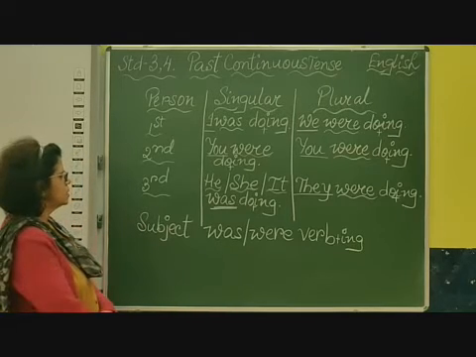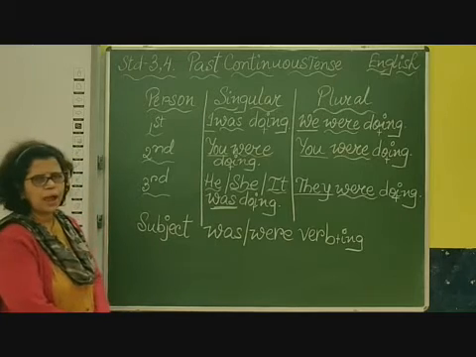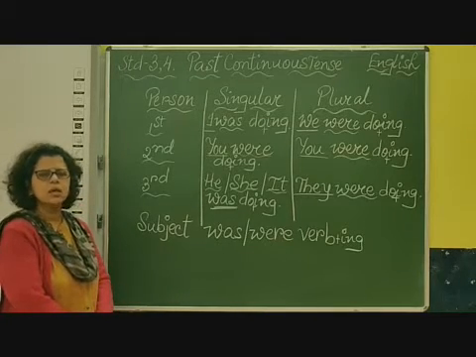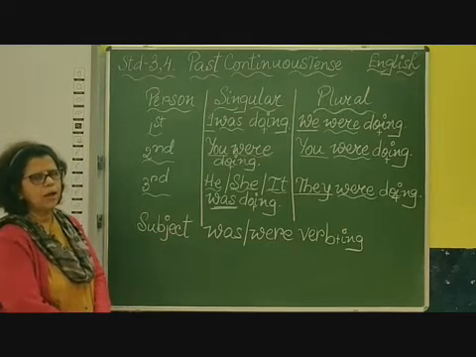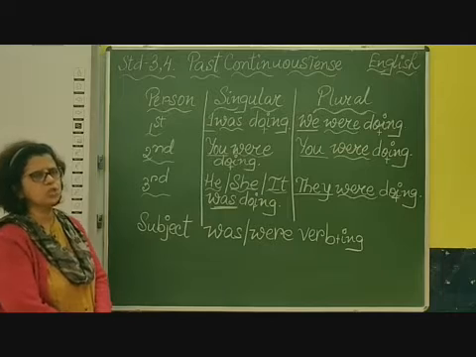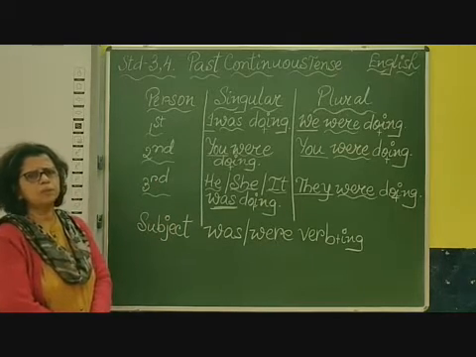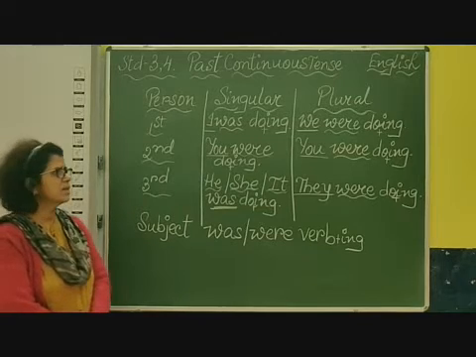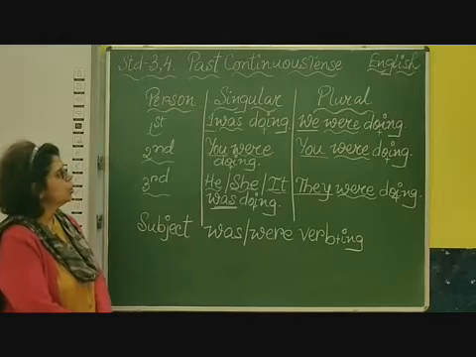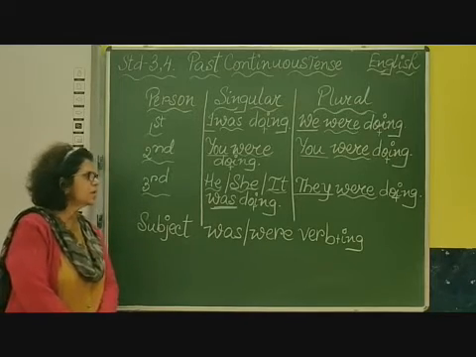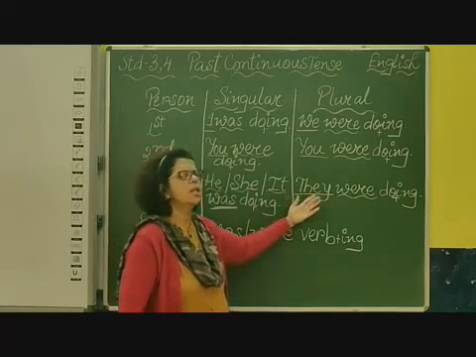So children, as you can see, in past continuous tense you have to add was or were depending on the subject, then the verb, and with the verb you add ing. Take any other verb. Suppose I take the verb eat. I was eating, we were eating, you were eating, he was eating, she was eating, it was eating, they were eating.